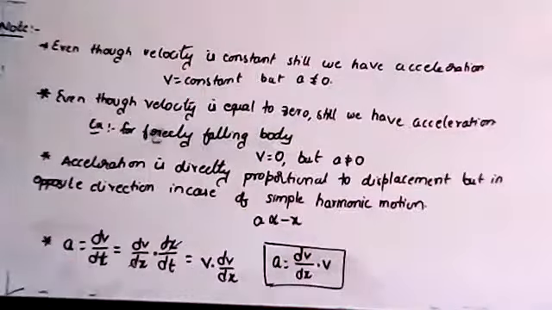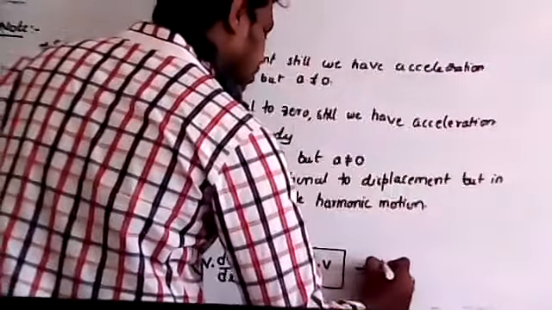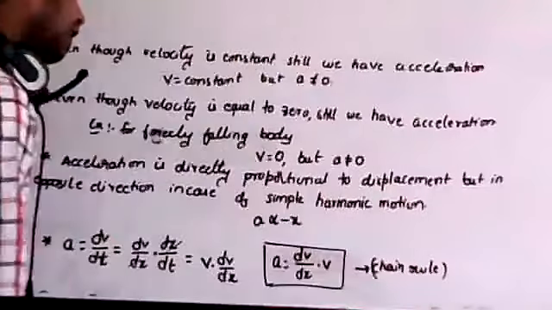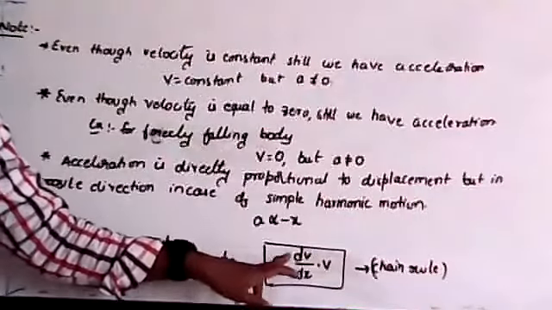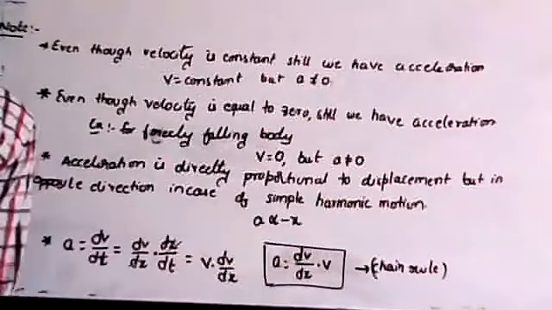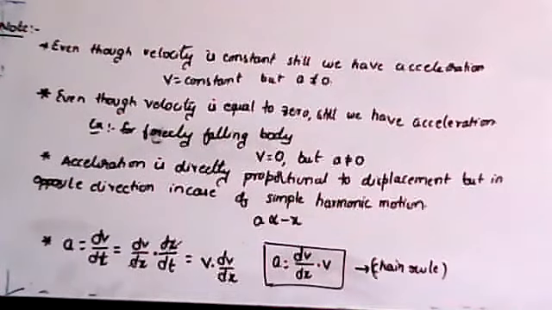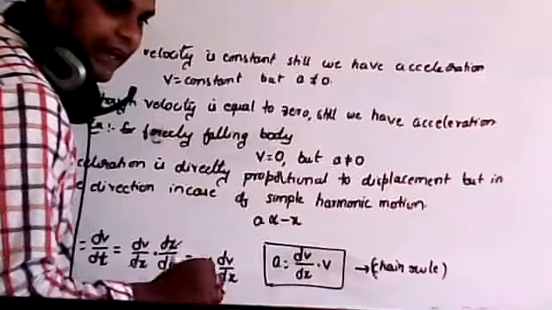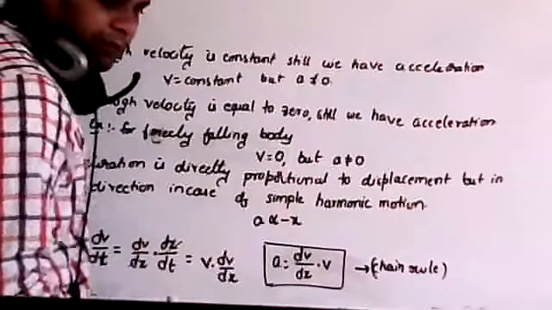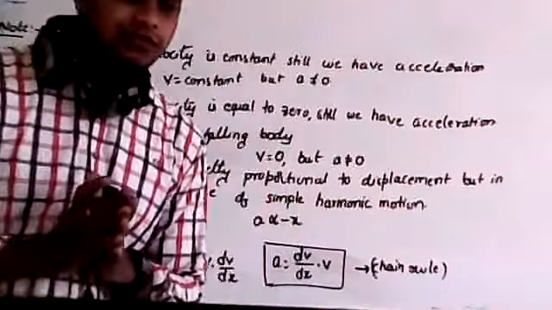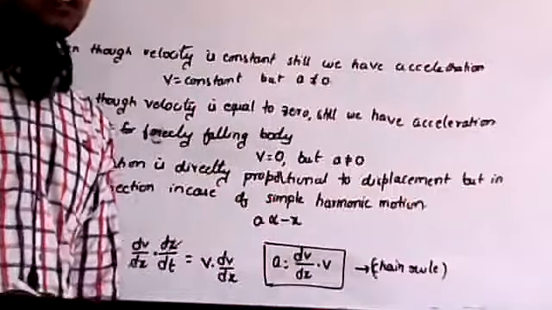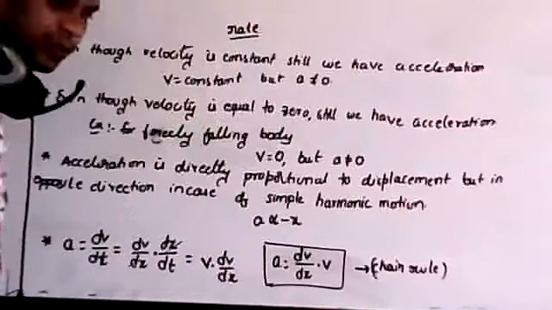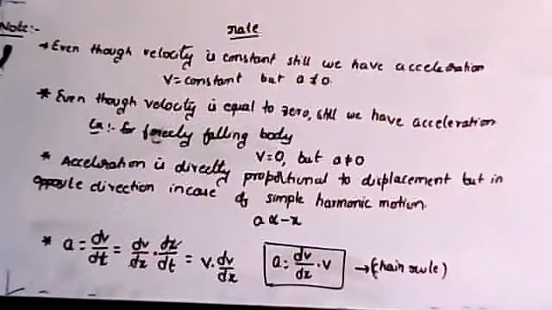Therefore, by using the chain rule, you are writing the acceleration in terms of v into dv by dx, where dv by dx is called the velocity gradient. Remember, if anything changes with respect to time, that is called rate.